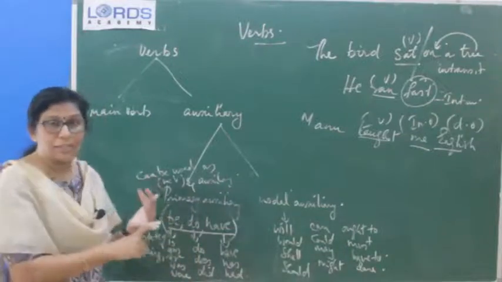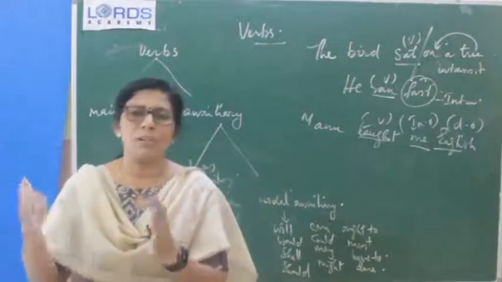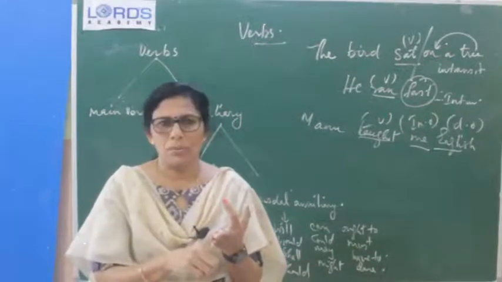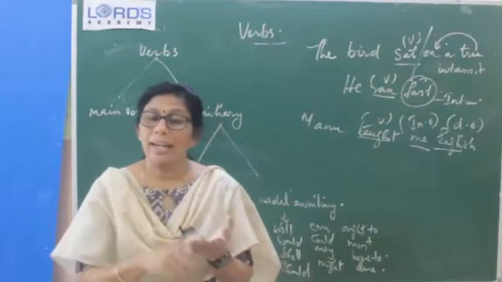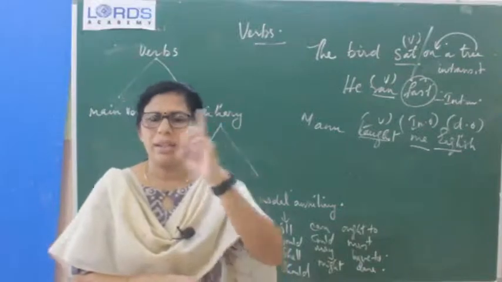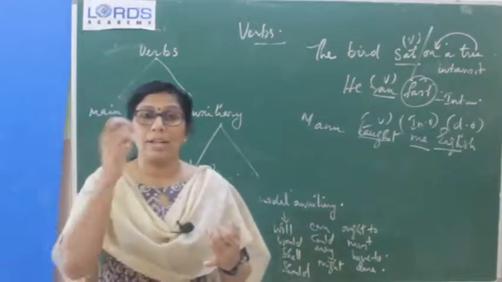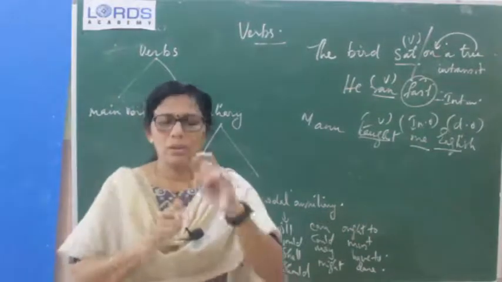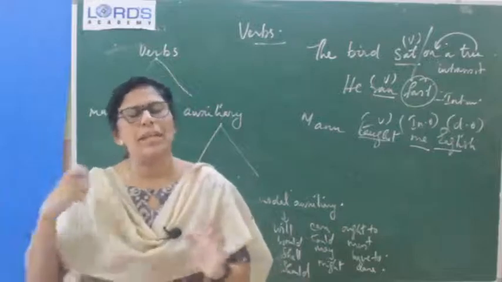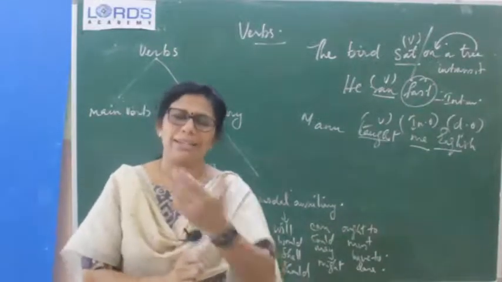So we have studied first what is a verb and how many types of verbs there are, which show state of being, possession, and also action verbs. Okay, so those 3 we have seen. Then transitive and intransitive verbs: those which have an object are called transitive. Intransitive does not need an object to complete the meaning, and it does not have an object of its own. And incomplete means which needs a complement to complete the meaning of the sentence. Such verbs are called incomplete verbs, mainly the state of being verbs.